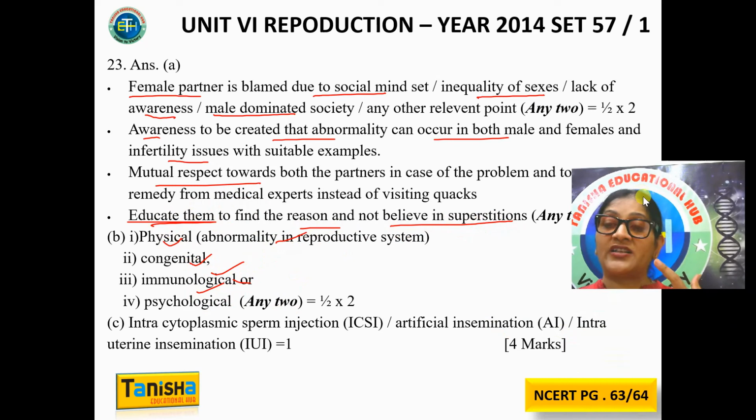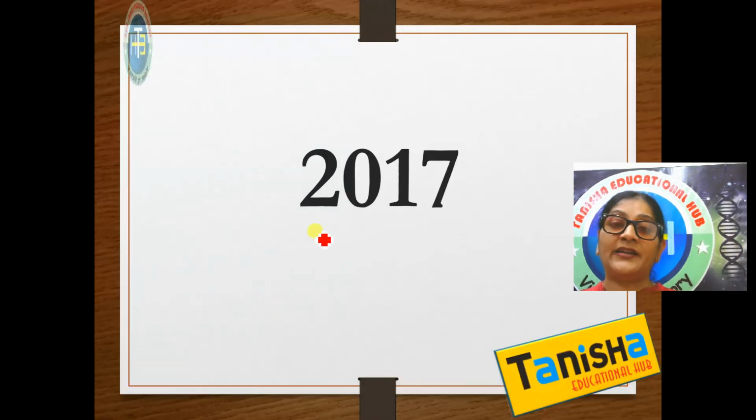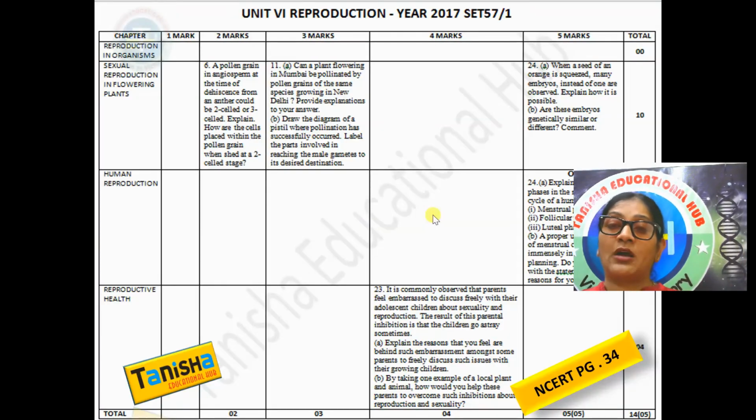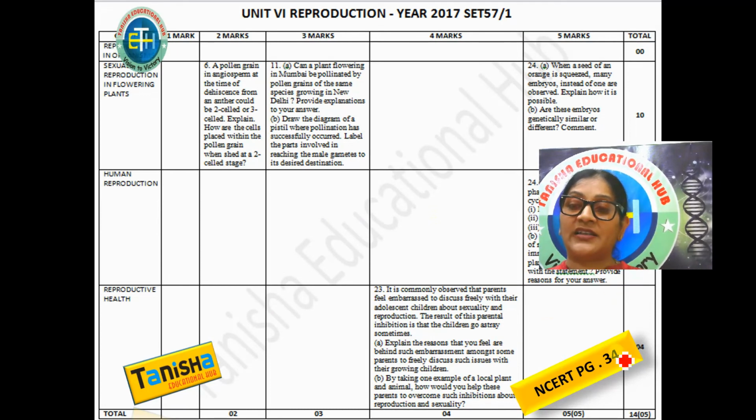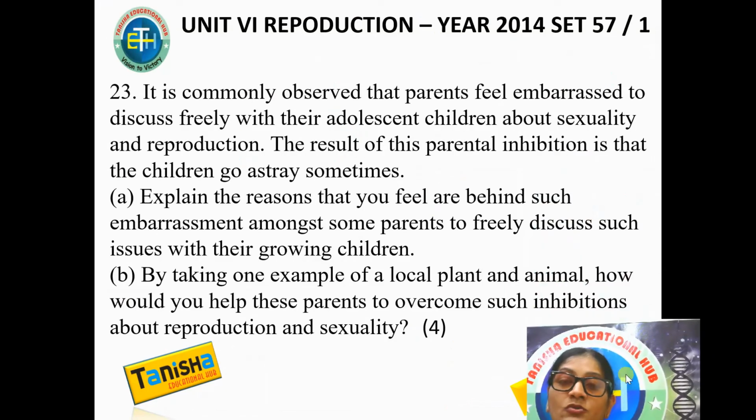And what would you suggest if the male has a problem? Either I will suggest ICSI or artificial insemination or intrauterine insemination, right? Now let us come to 2017. In 2017, again, a 4-mark question was asked from this chapter. Now let us come to the question.